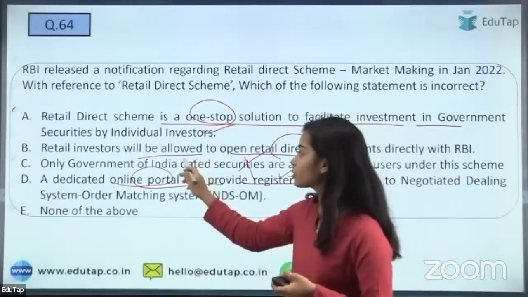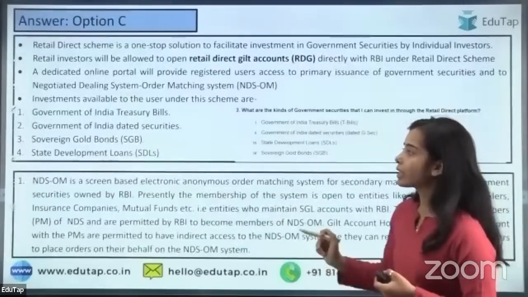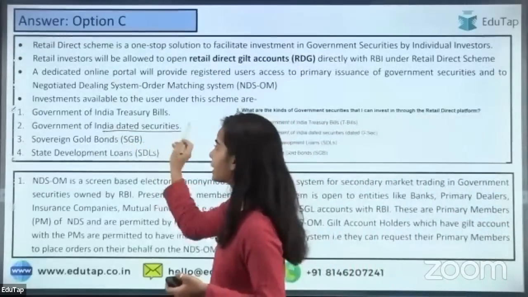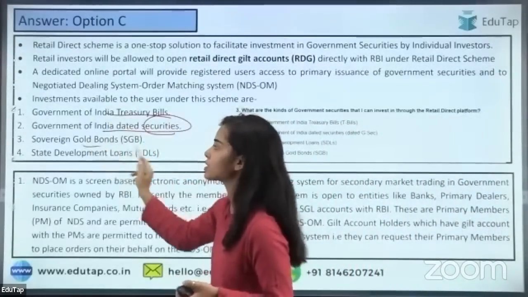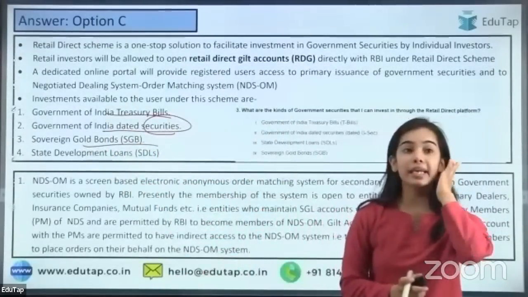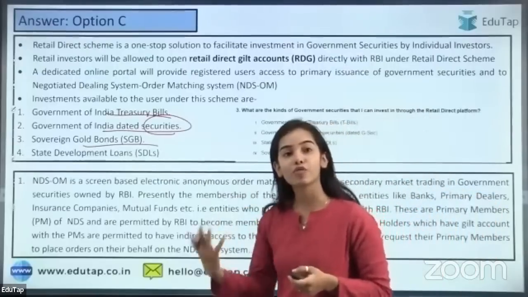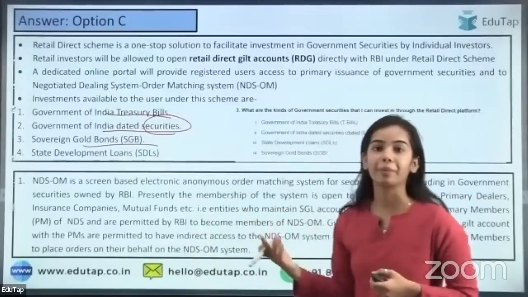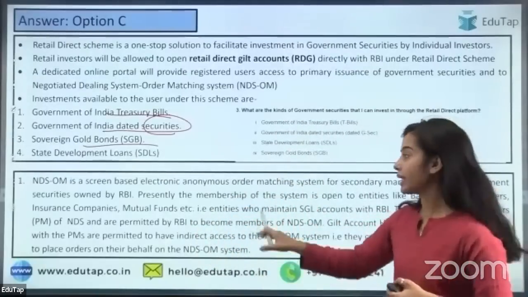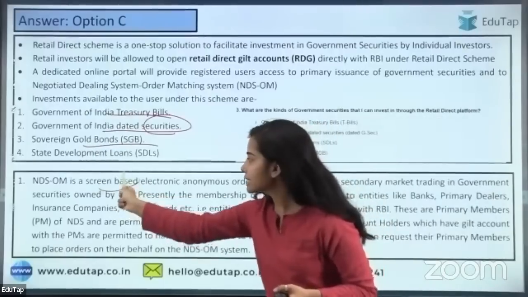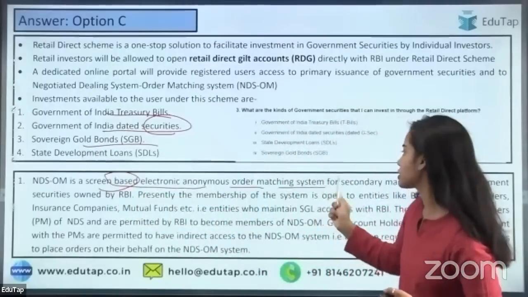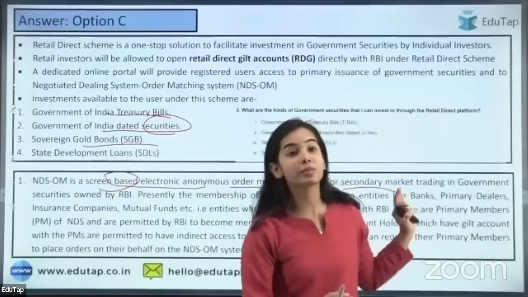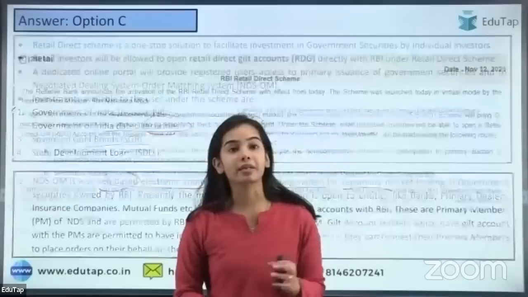So the wrong statement was C, because other than the Government of India dated securities, there are treasury bills also, there is sovereign gold bond also, there is state development loans also, that is available under the retail direct. Okay, so you can read all about it. And NDS-OM is a screen-based electronic anonymous order matching system for the secondary market. It is particularly for the secondary market.